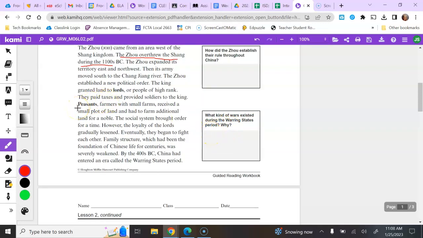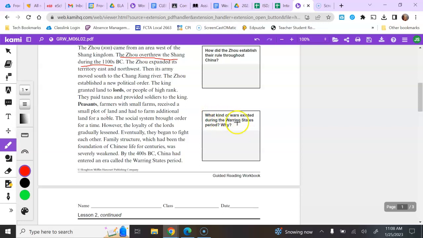So I'm going to start back up with the reading right here where it says peasants. Peasants, farmers with small farms, received a small plot of land and had to farm additional land for a noble. The social system brought order for a time. However, the loyalty of the lords gradually lessened. Eventually, they began to fight each other. Family structure, which had been the foundation of Chinese life for centuries, was severely weakened. By the 400s BC, China had entered an era called the Warring States period.